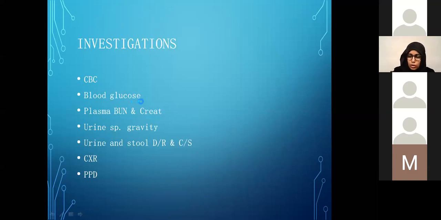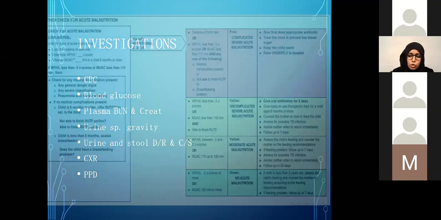Blood glucose level, especially in the early phases when they are in severe acute malnutrition, because we know that they can become hypoglycemic very easily. And of course, their kidney functions will be very important to be looked at. To check for any source of infection, we want to get a chest x-ray, screen for tuberculosis, and look at their blood, stool and urine cultures.